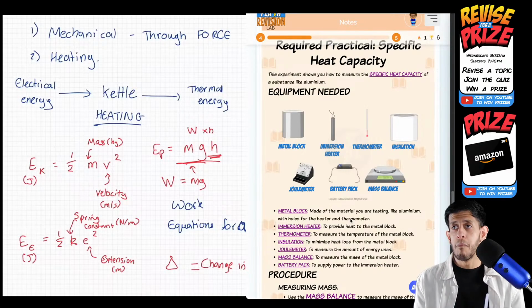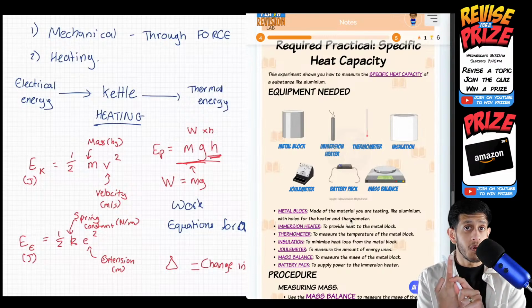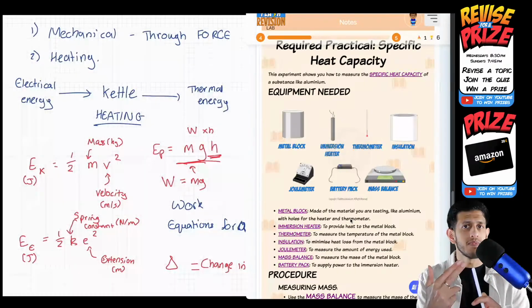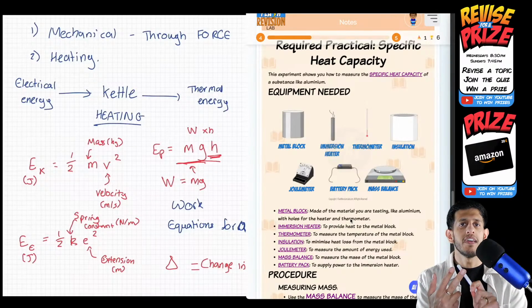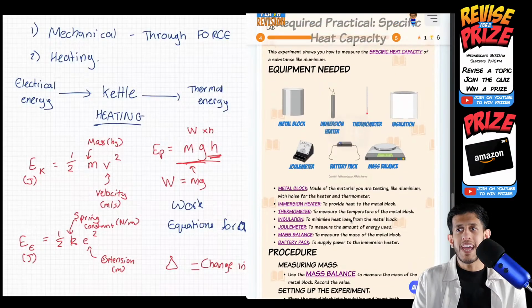Important things when you do experimental explanations, 6 markers: you want apparatus, what pieces of equipment you're using. You want to explain the method you're using, and then sometimes they may not ask for it, but you will usually interpret your results. How do you do that? Plot a graph of something and then explain what you see as a trend in the graph as a result of your experiment. Okay, so in this case, we have a metal block.